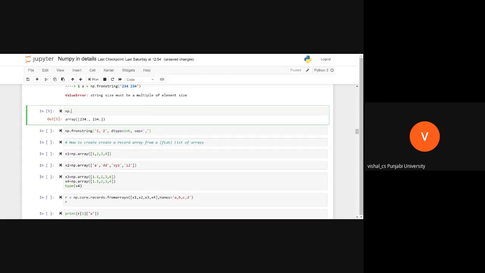If we don't know what a function does, we can write that function and press Shift Tab again and see what it does. No need to remember anything. Just focus on logic here in Python.